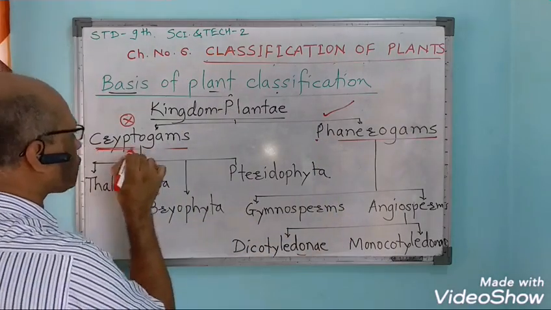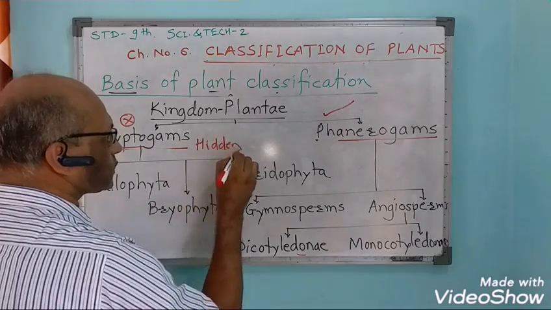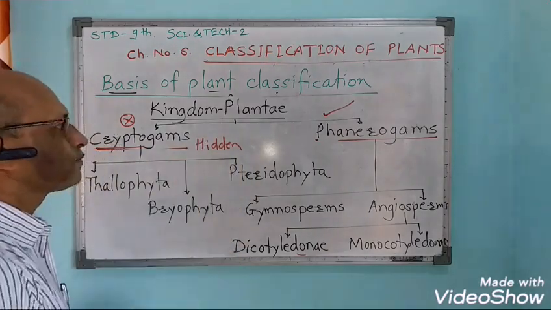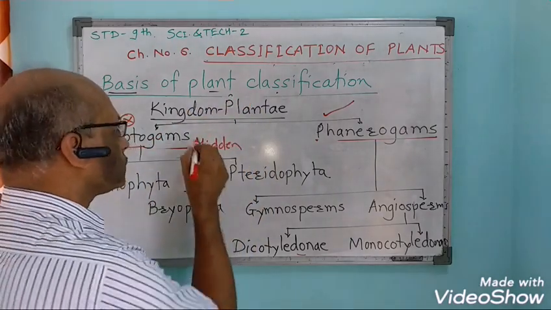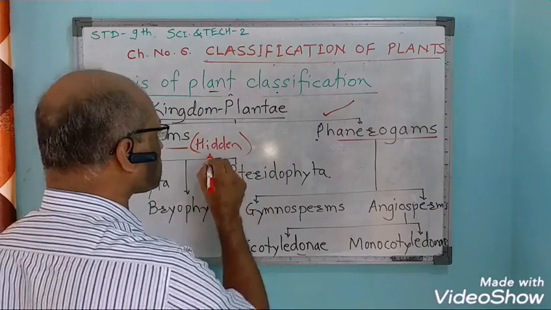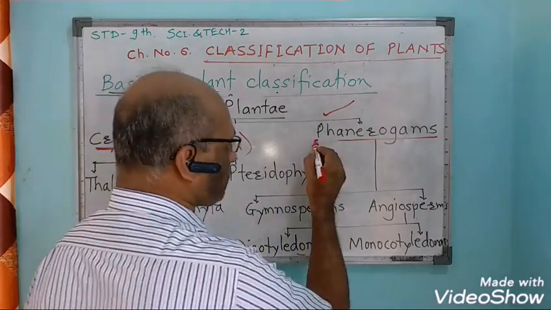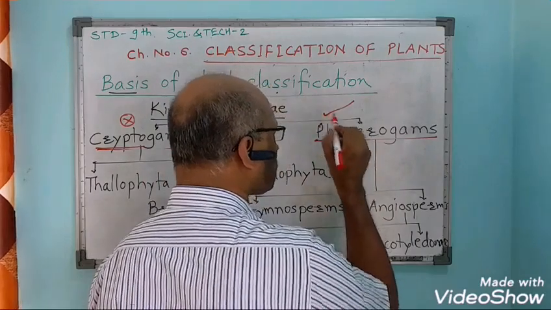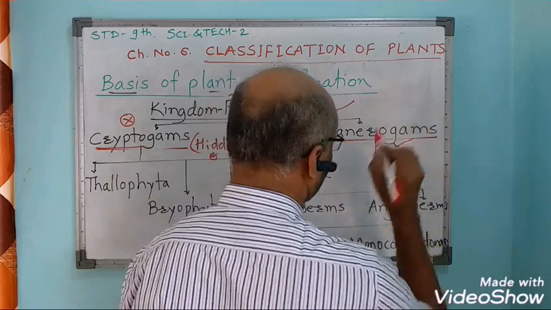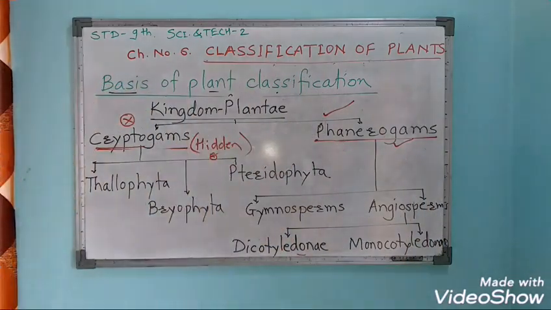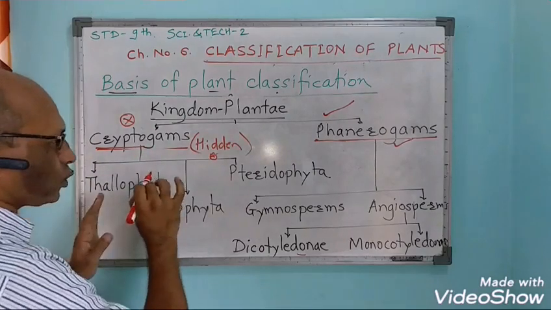Cryptogams means, cryptos means hidden, and gamos means gamete producing organ. So the gamete producing organs are hidden. They are not clearly visible. But in phanerogams, the gamete producing organs or the sex organs are clearly visible. Therefore the group is phanerogams. Now these cryptogams are again divided into three parts.